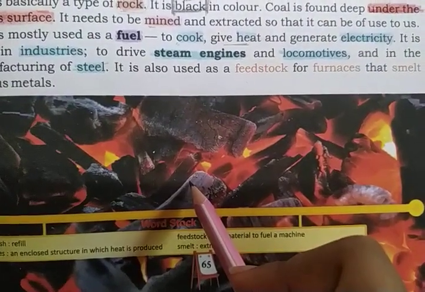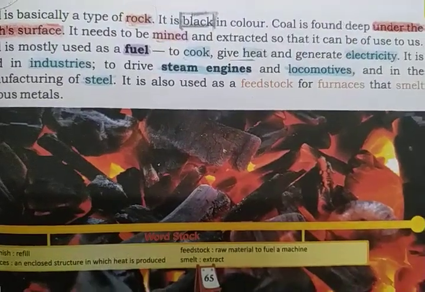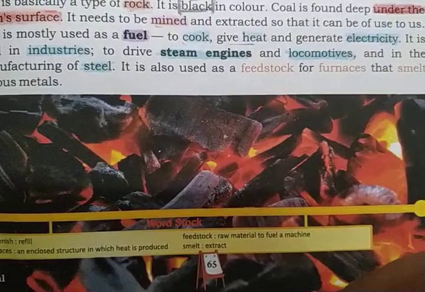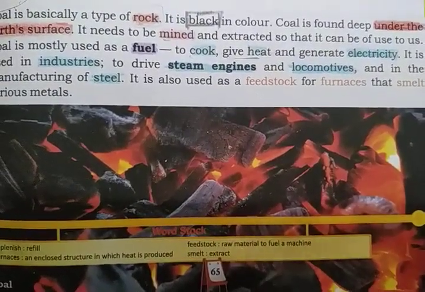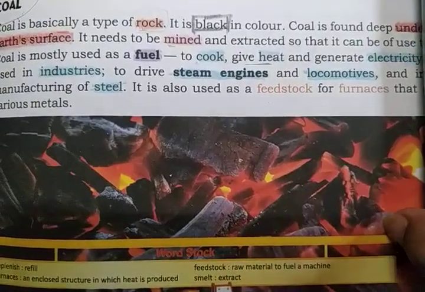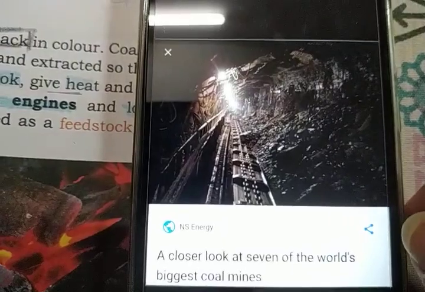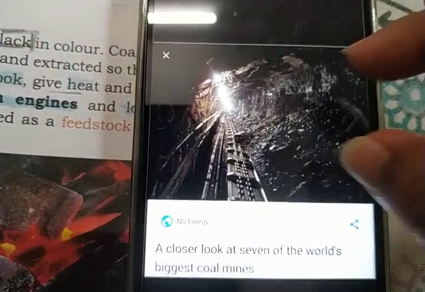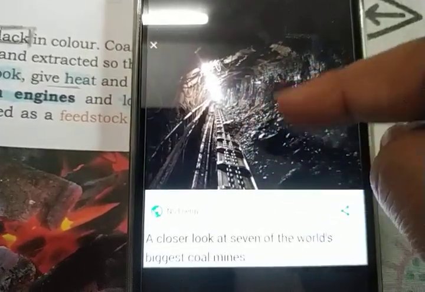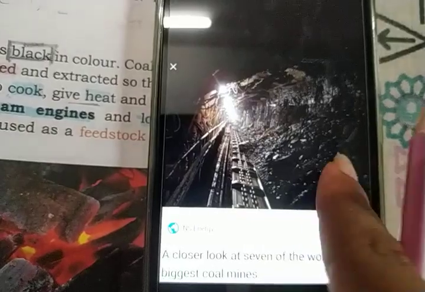Where do we get it from? Under the earth surface, not above. It does not grow on trees. It is found in a big mine. So what is a mine? See children, this is a mine. Mine means tunnel, quarry. You can see it is very deep and very long, and this black thing is coal.